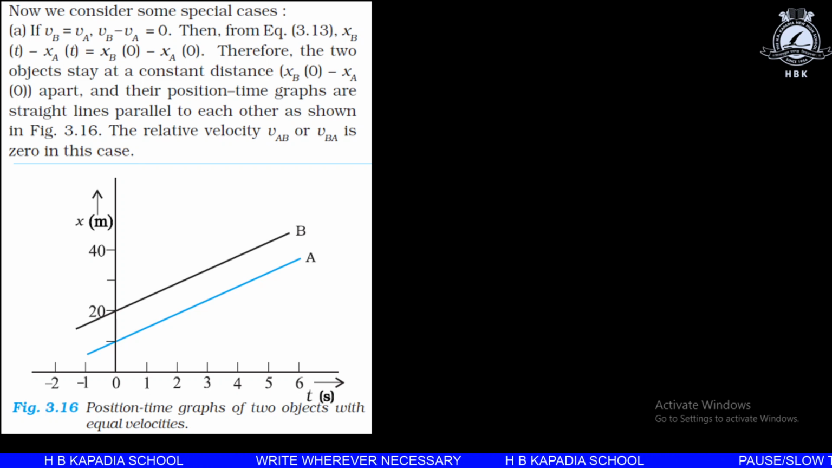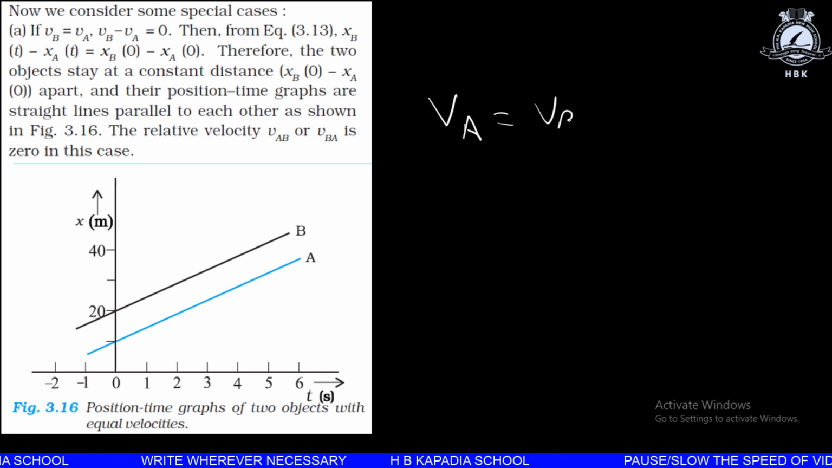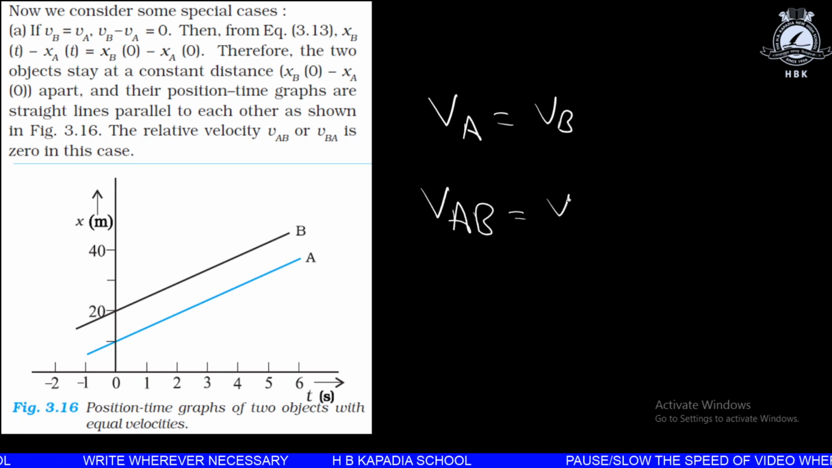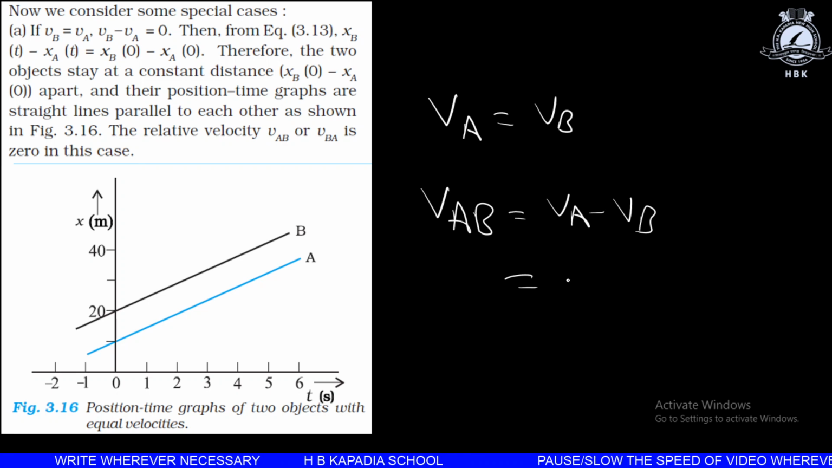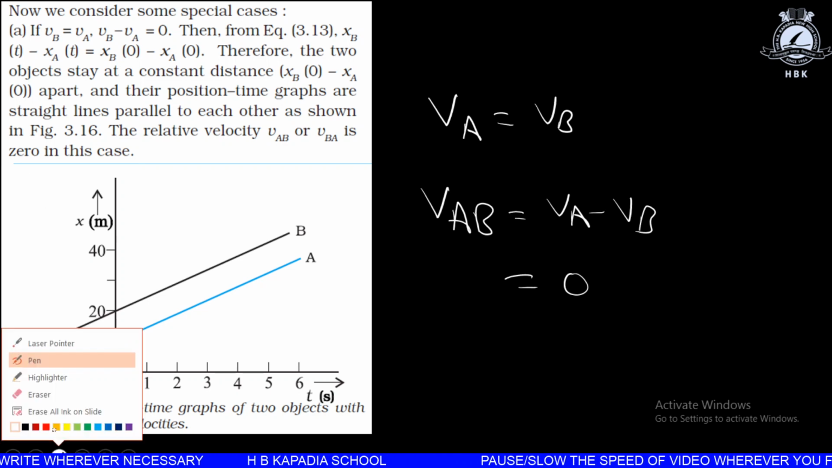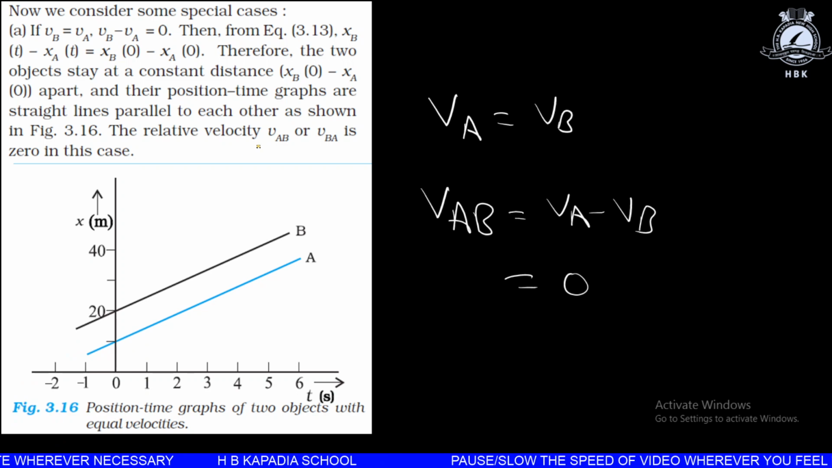So if the velocity of A is equal to the velocity of B, it means that the velocity of A with respect to B will be Va minus Vb, and that will give the answer 0. So in this case the answer will be 0. Over here we can see the answer we are getting. This answer is 0 in this case. Why? Because the velocities are equal.